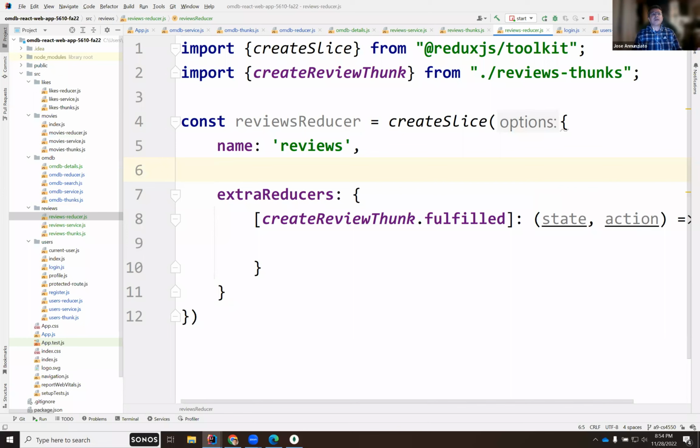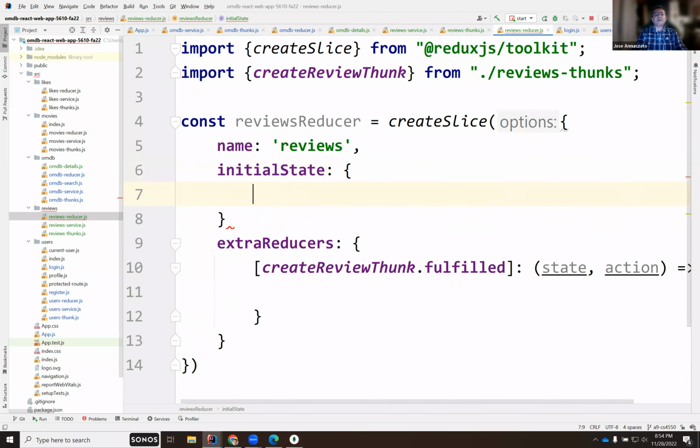If you are looking at a movie, then those reviews will be the reviews that were listed for that particular movie. If I'm in a profile, then it would be the reviews for that particular person. Okay, so for now, the initial state is that we have reviews as an empty array. How they're filled in depends on the use case.